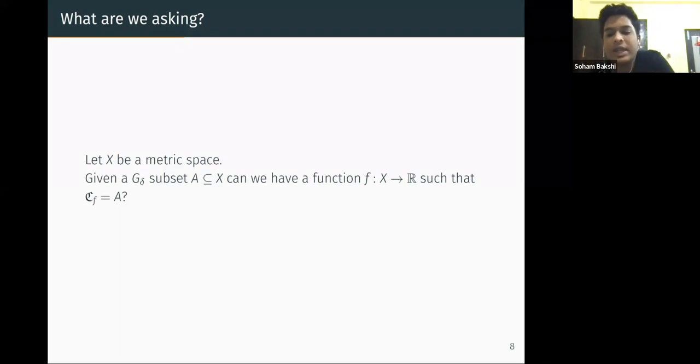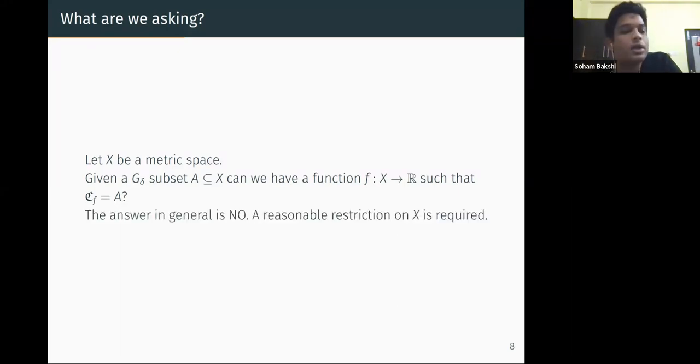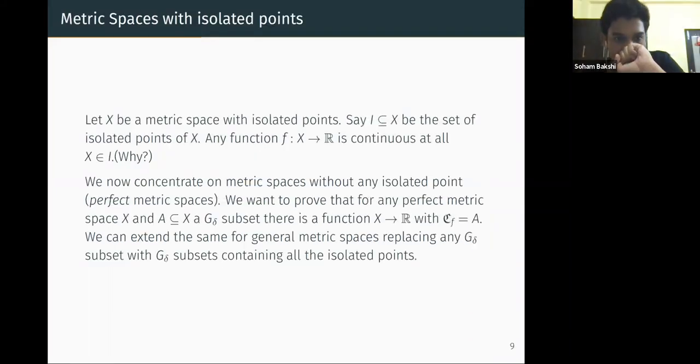So this is not exactly true, but a very small restriction on it will make it true. So we'll see that. Firstly, why it is not true always. The example is, take some metric space with isolated points. Then we all know that any function from X to any metric space Y must be continuous on all the isolated points, right? Because you can take a neighborhood around it which doesn't contain any other point, and that will map to exactly f of that point. So you can do it that way and prove that it is continuous on any isolated point of X.